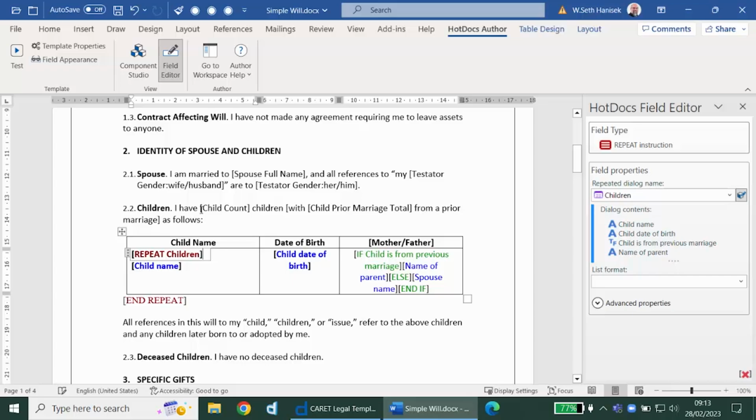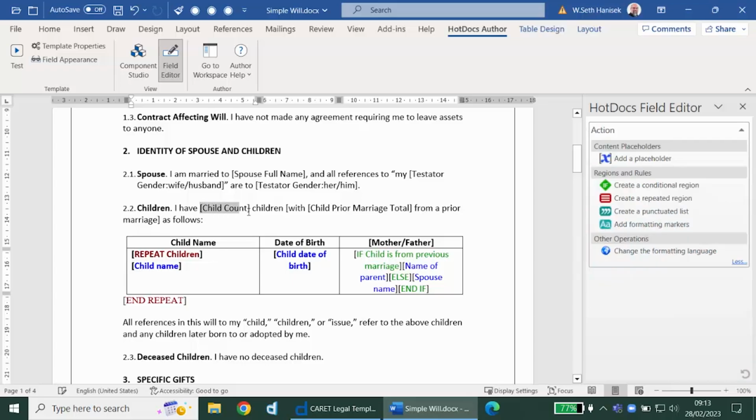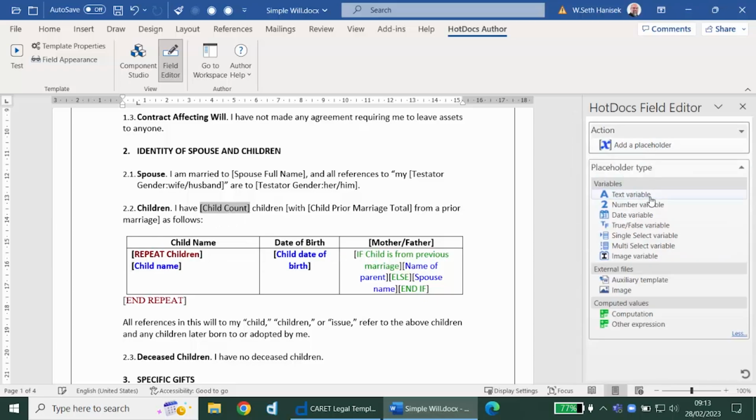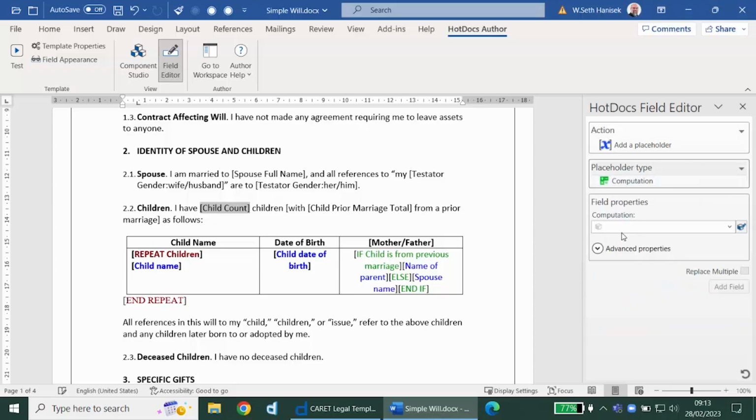We can also get information that we might need through the use of scripting. So here we have the number of children. We need to count how many children the user's entered. Now we could ask this as a number variable, which will only allow for the user to enter a number as their answer. But we can also calculate this. As I mentioned, we have a scripting language available to us, and we could create something called a computation, which is a computed value.